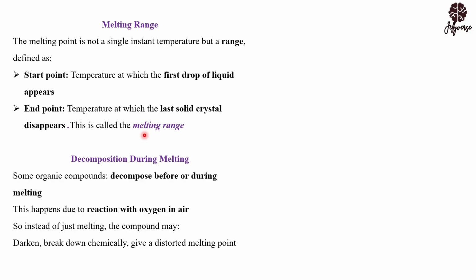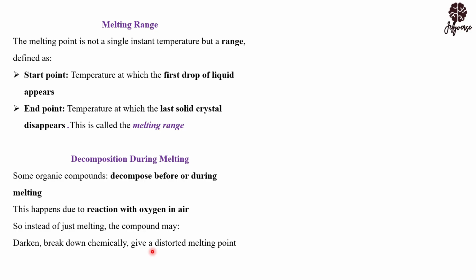So we have to make the reaction occur in an environment where there is no air, because decomposition can cause the compound to break down chemically. As you can see, it will also distort the melting point. The melting point that you are expecting, you are not going to get it, because after decomposition, the new compound that you will have has a different melting point than what you are expecting.